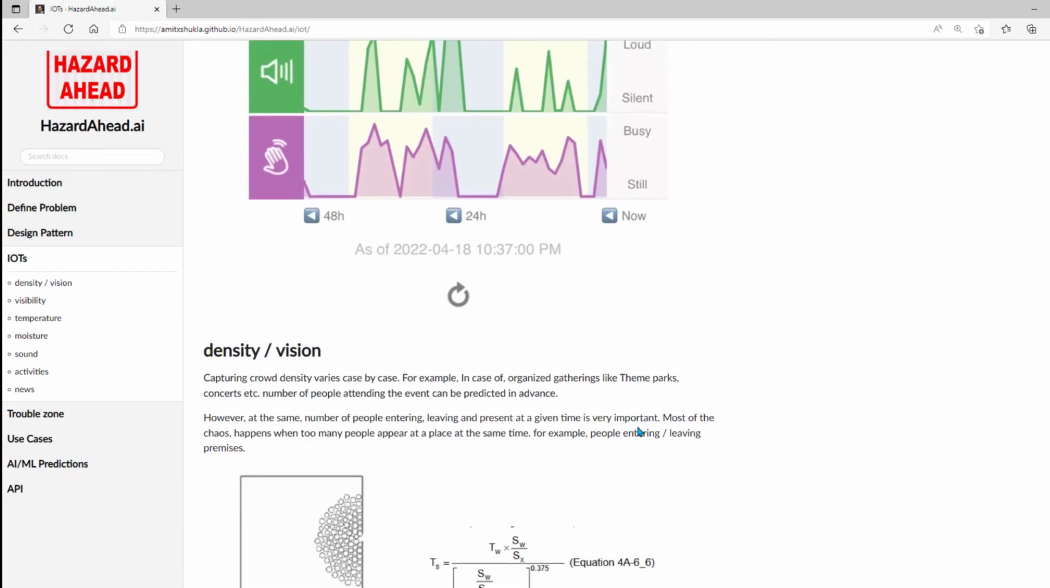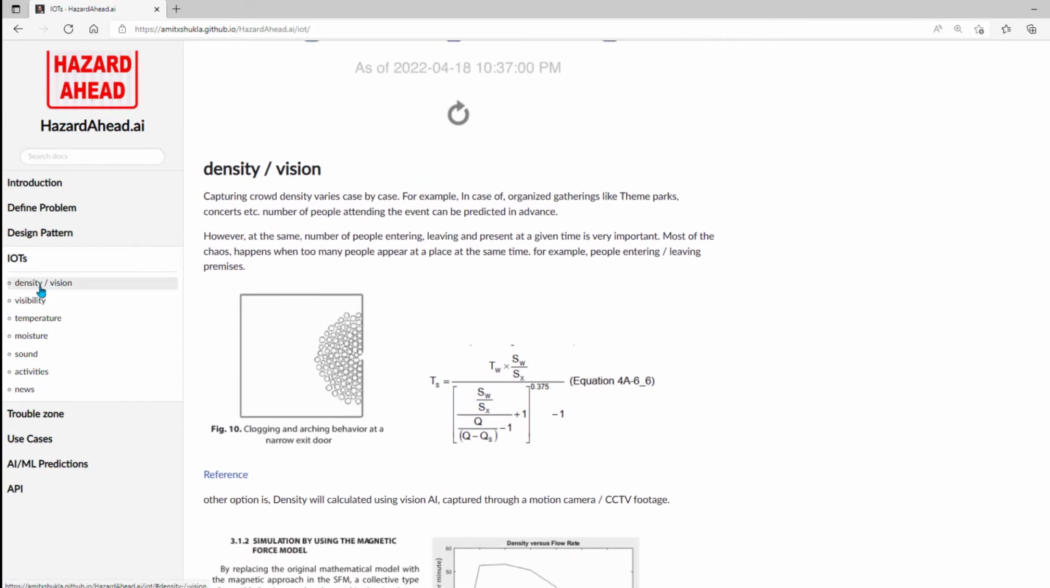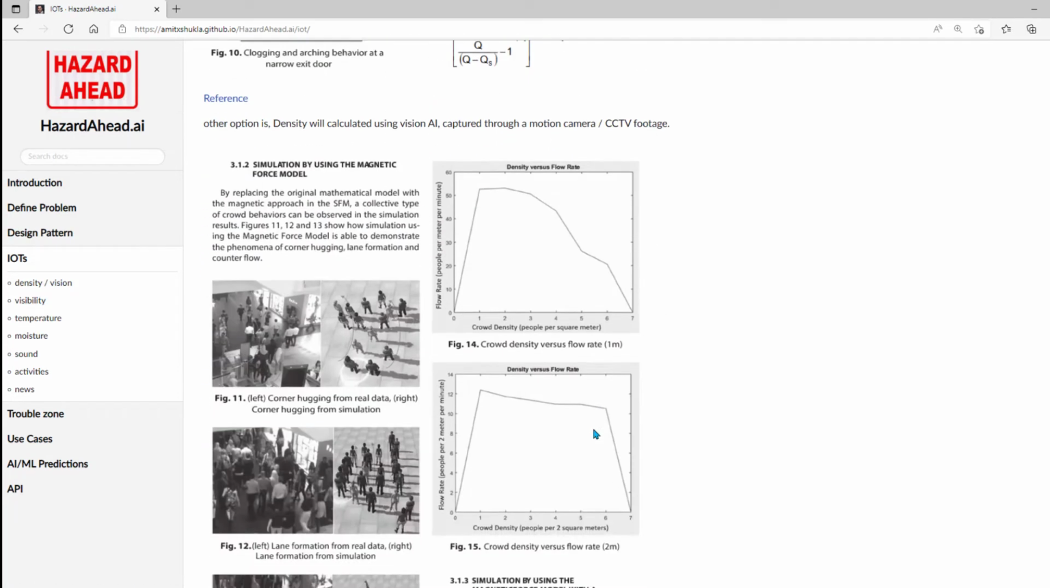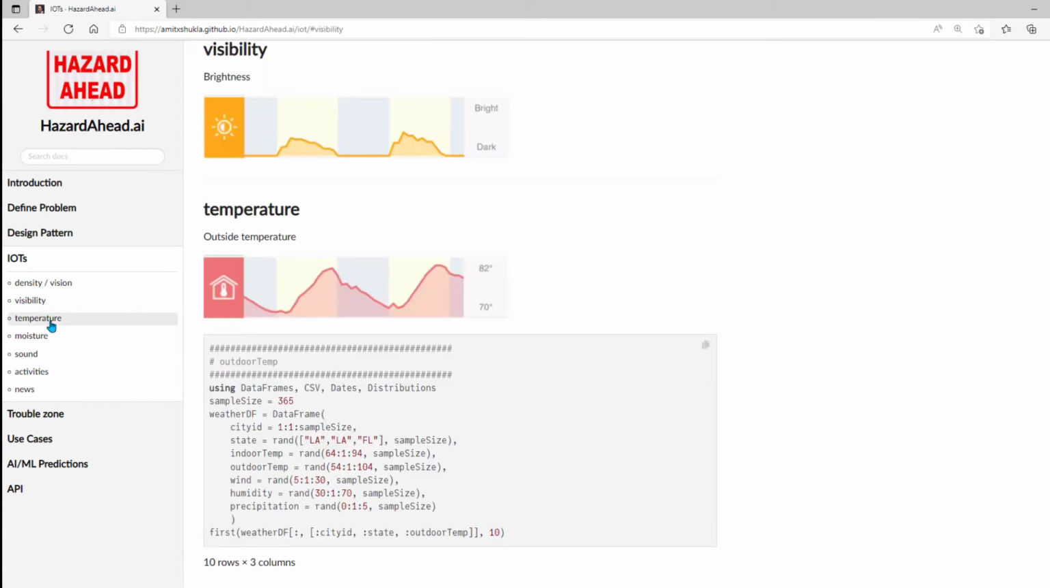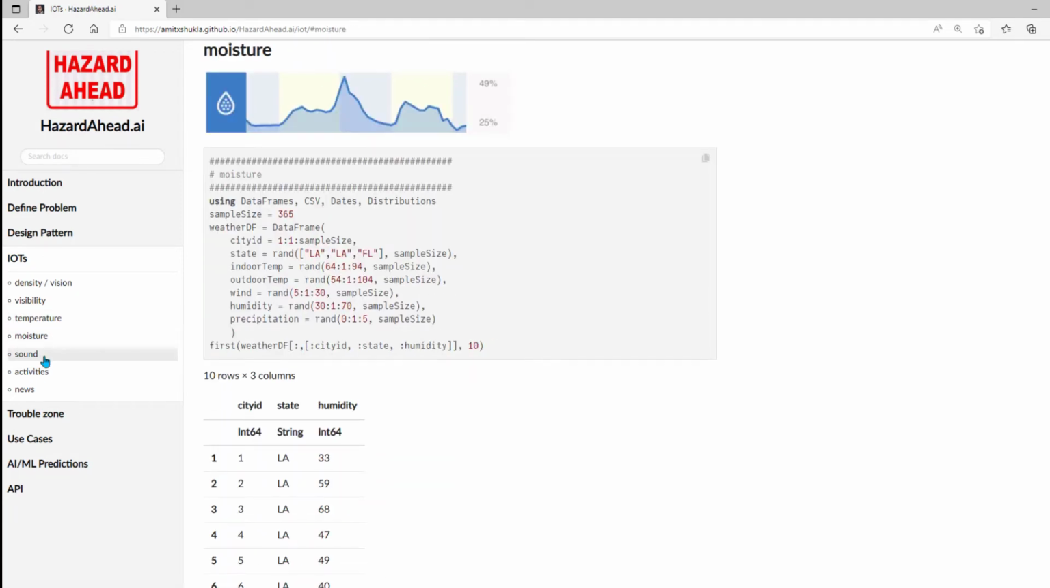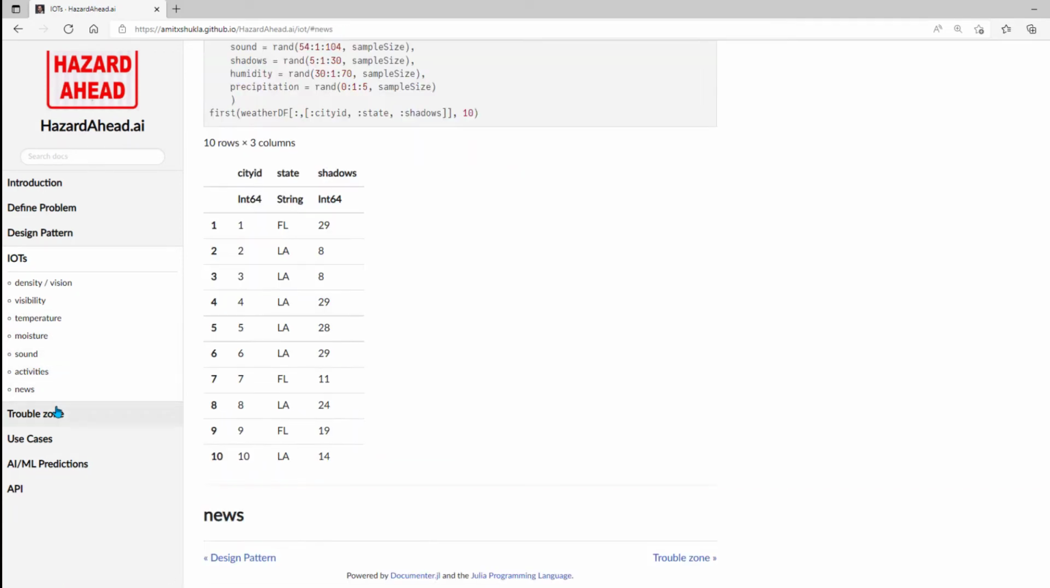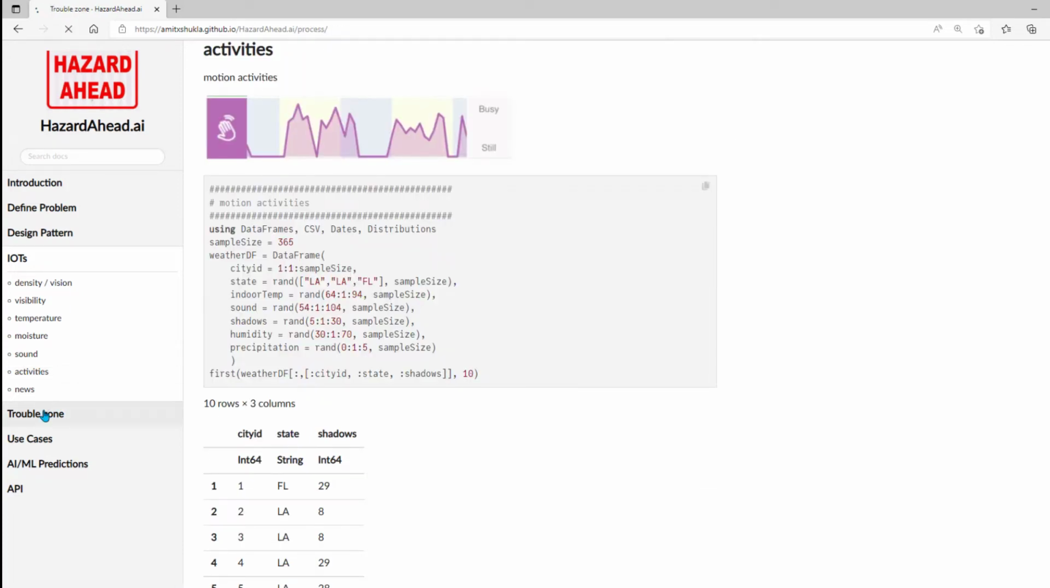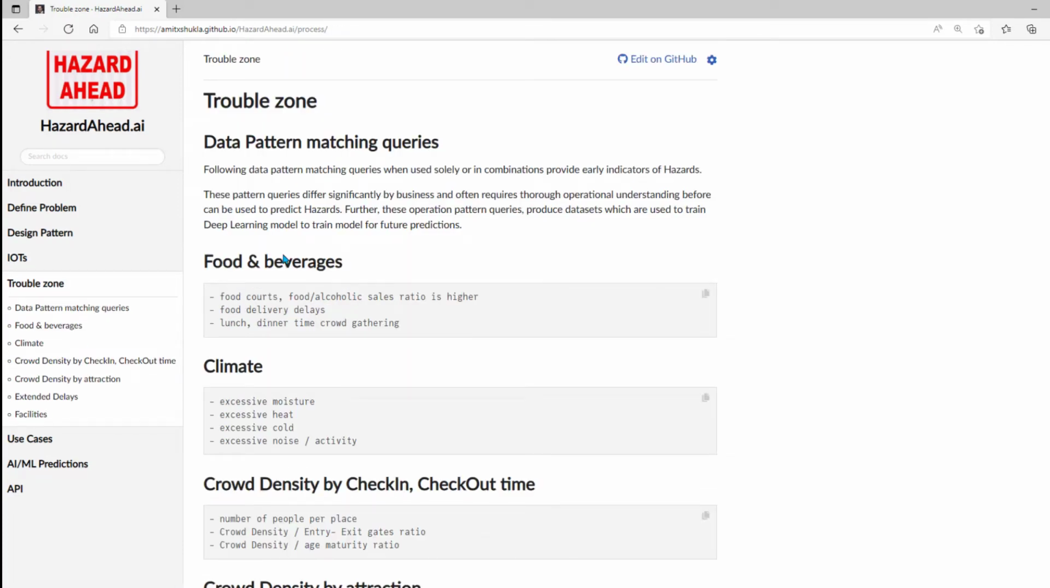The next section is Internet of Things. For example, what are the precipitation, humidity, and temperature inside, and what is the density, and how to calculate density using differential calculus. We can also learn about the existing algorithms. Temperature, sound, and moisture, all of these little things contribute to predictions.